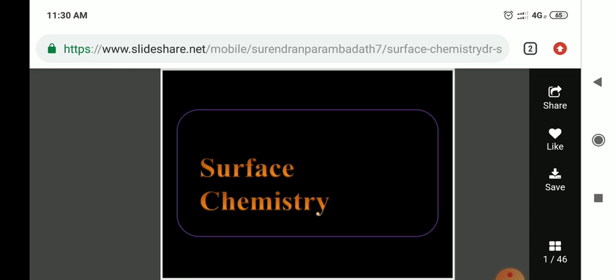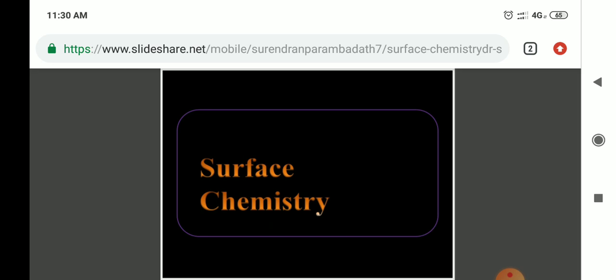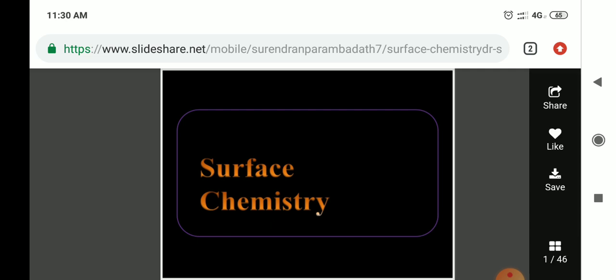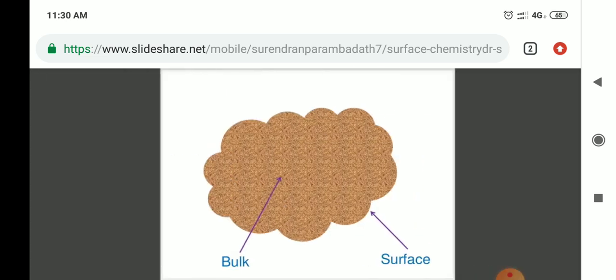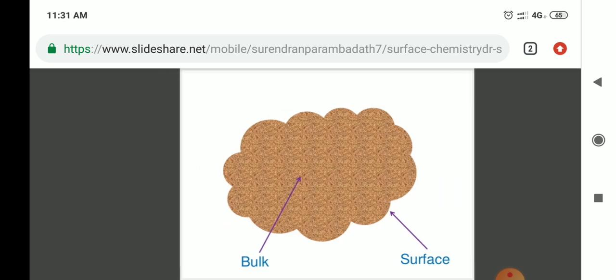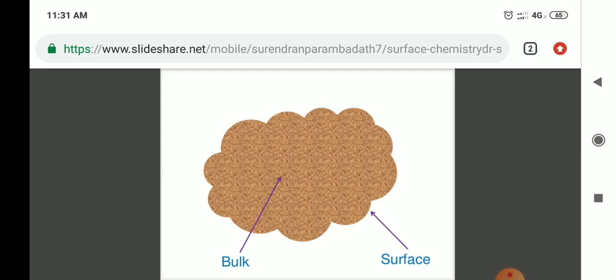Firstly, the surface chemistry has the introduction and basic terms related to surface chemistry. The molecules on the surface of a liquid behave in a different manner than the molecules in the bulk. The reason behind this is that the molecules on the surface are subjected to an unbalanced attraction from the liquid side, which tends to drag the molecules inside the liquid. That is the bulk and surface.